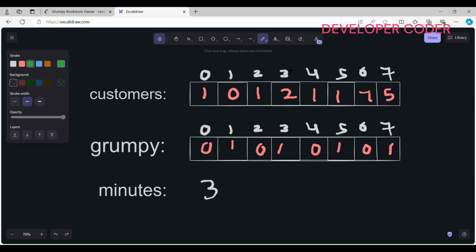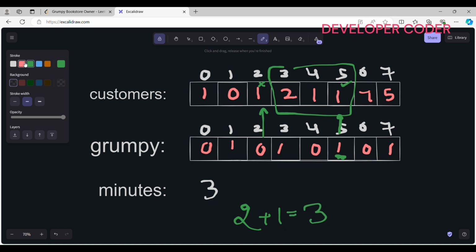Now I'm going to check in this window, so I'm excluding this and including this. My window is shifting one by one to the forward. Now see, max unsatisfied customers till now is 2. Now I am excluding this, and this customer is already satisfied, so I don't need to do anything. Here there is one more unsatisfied customer. The bookstore owner is grumpy here, so I am adding 2 plus 1 is equal to 3.